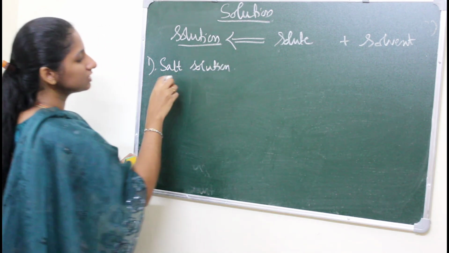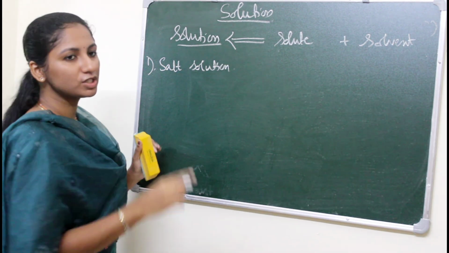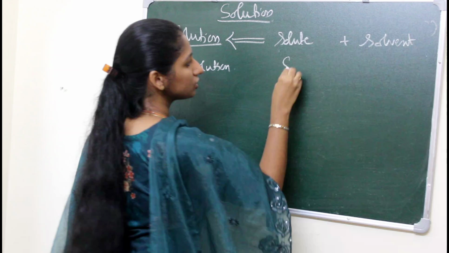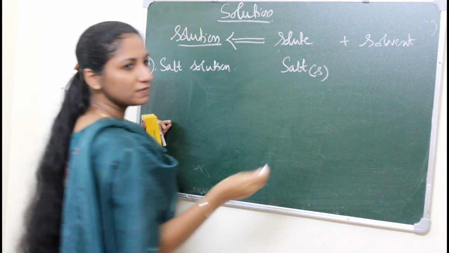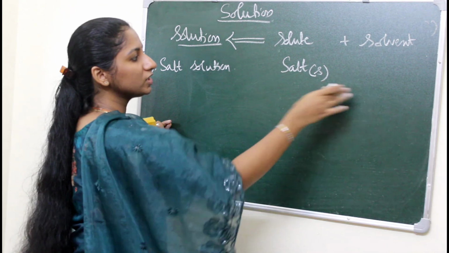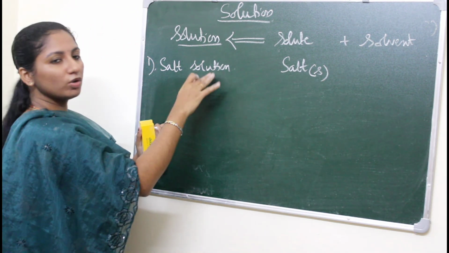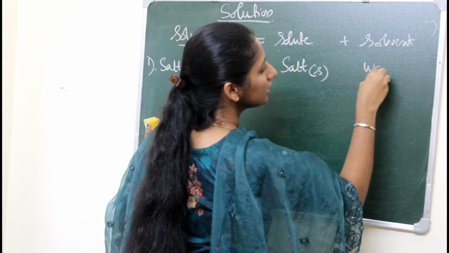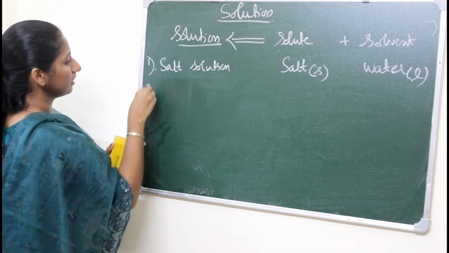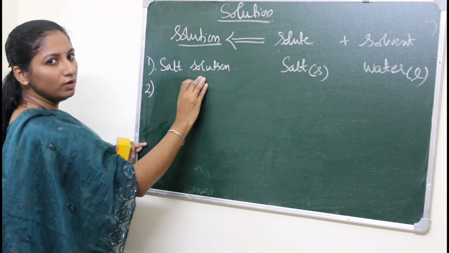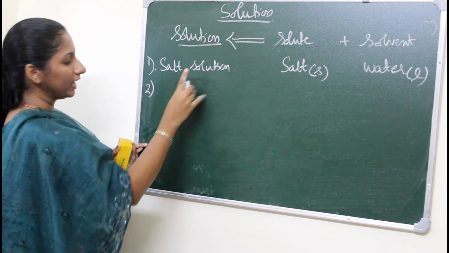What is the solute of the salt solution? That is salt, right? And its physical state is solid. What about the solvent? The solvent in the salt solution is water, and it is in liquid state. And this is an example of a liquid solution, right?